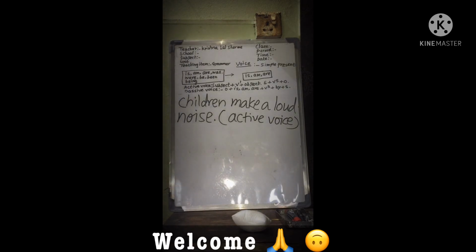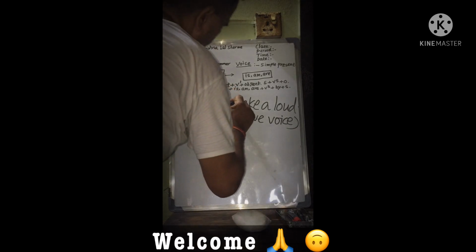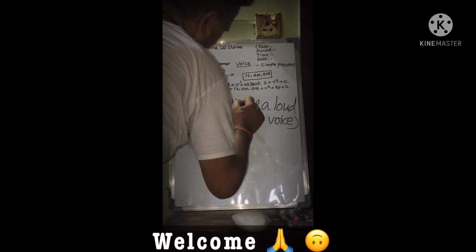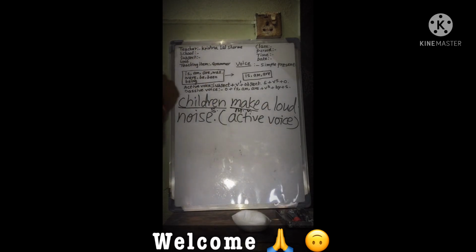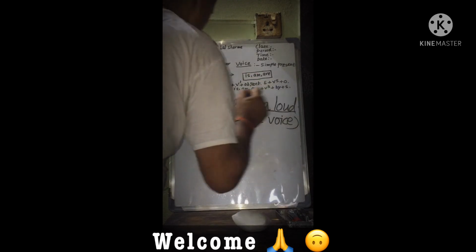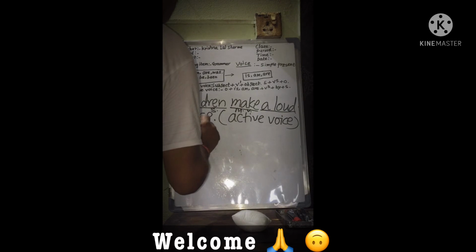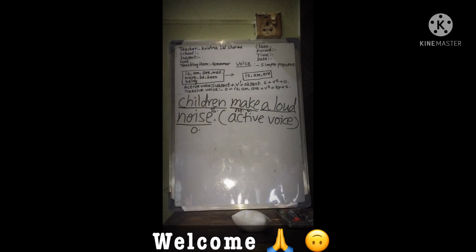In this sentence, which word is the subject? This one is the subject. Children, it is the subject. Make is the main verb. A loud noise is the object. Okay.